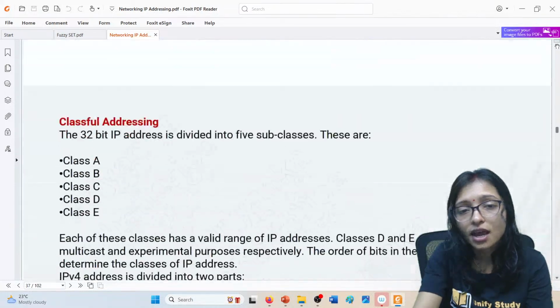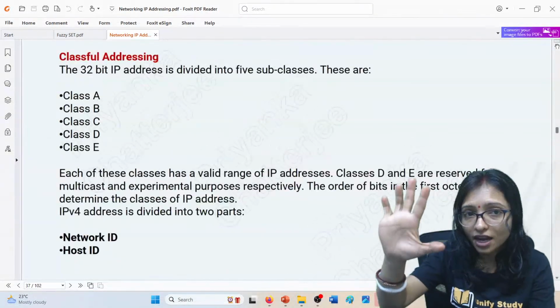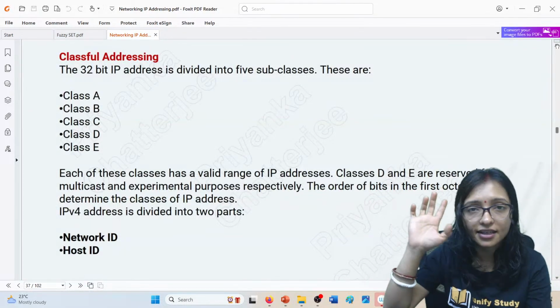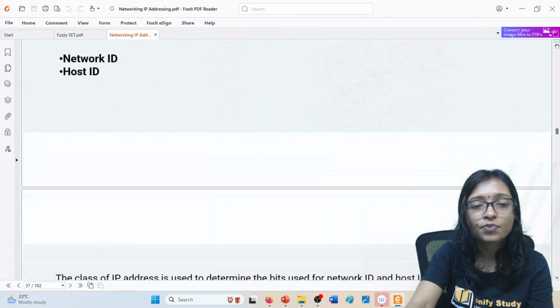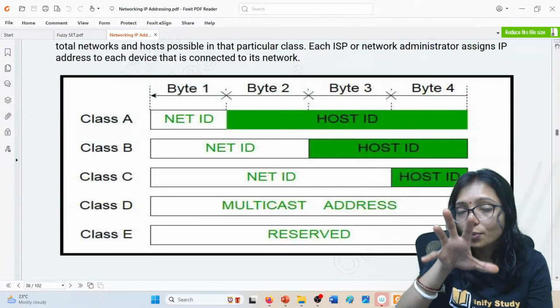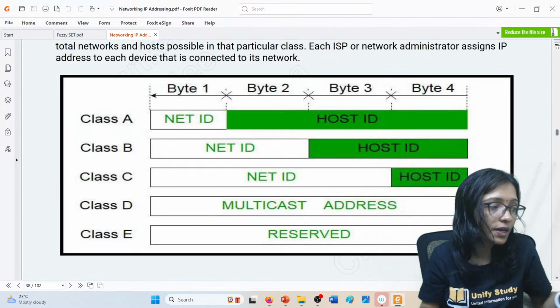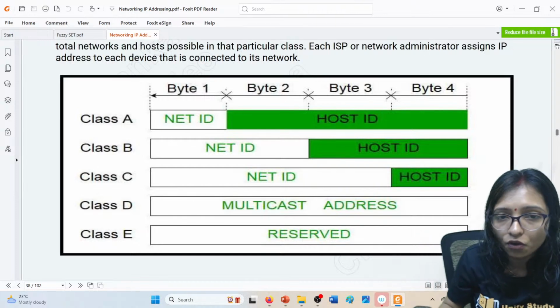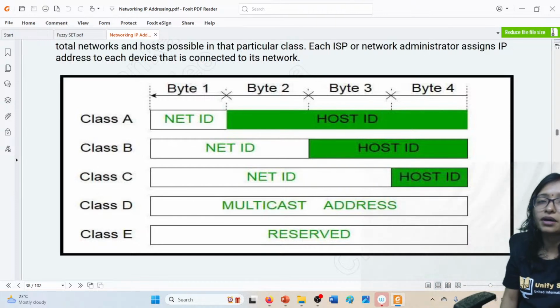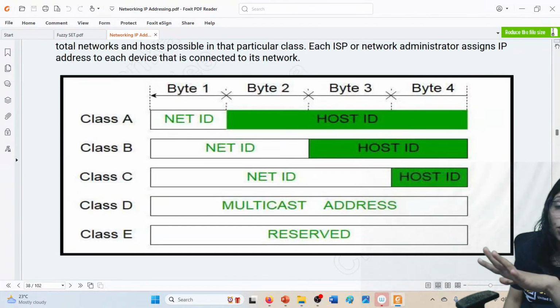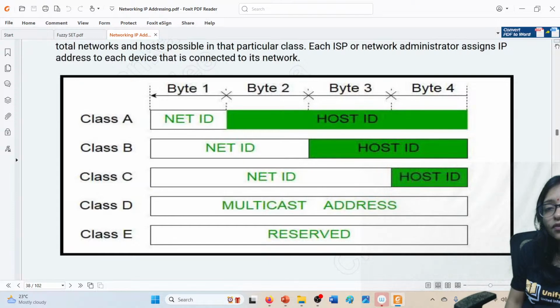this addressing. And there are 5 classes: A, B, C, D, E. These are the 5 classes. And how many bits are allocated for the host ID and how many bits for the net ID, that you have to remember. Class A is 8 bit net ID, 24 bit host ID. Class B is 16 bit net ID, 16 bit host ID. Class C is 24 bit net ID and 8 bit host ID.